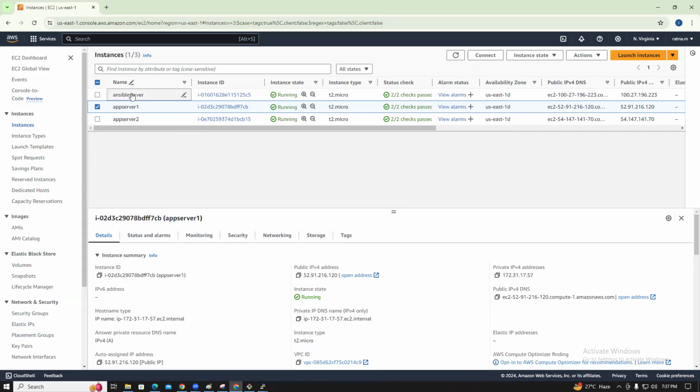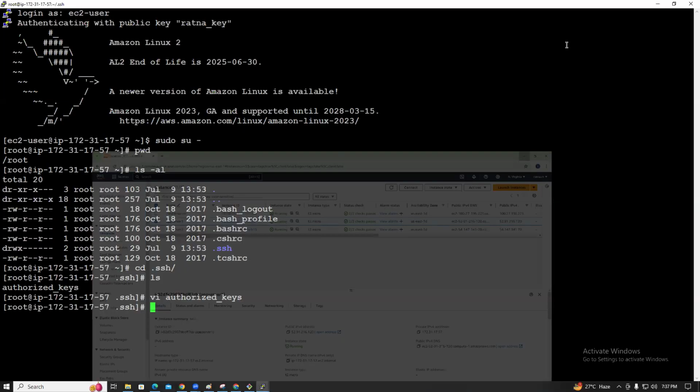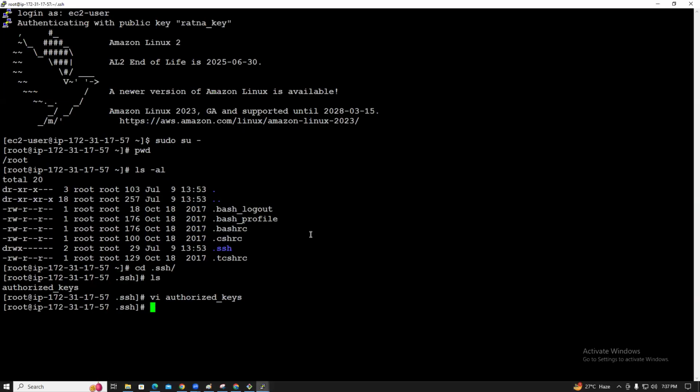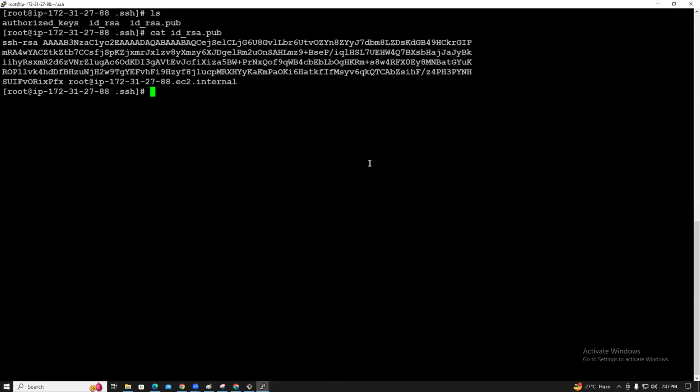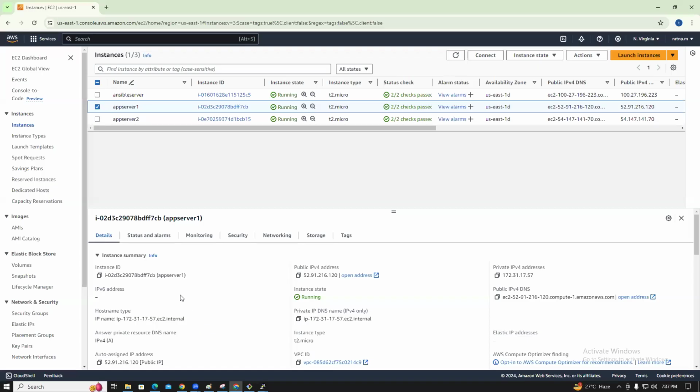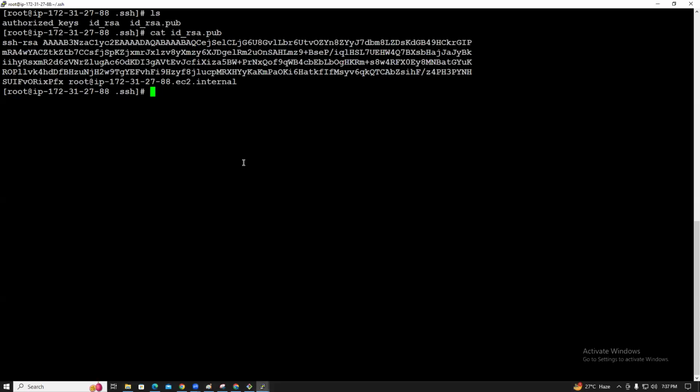Yeah, the second server from the Ansible server. So app server 1, 192.57. Yeah, this is the file. Let's try to connect to this server. What is the private IP address? 57, right?